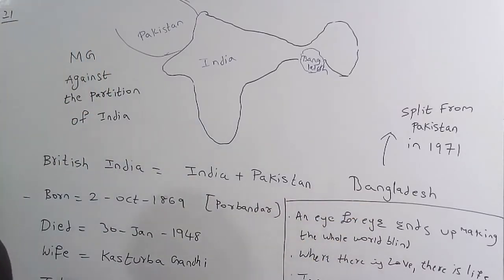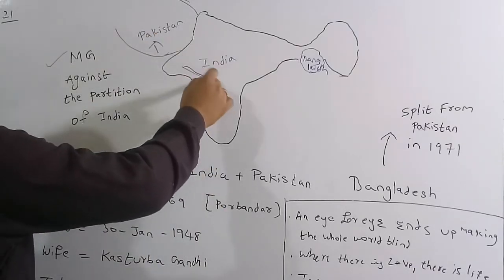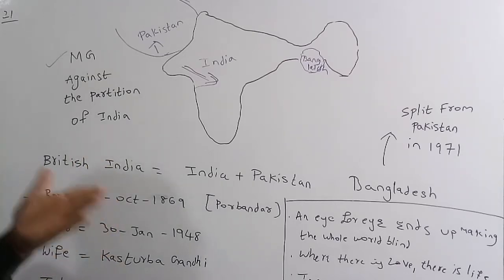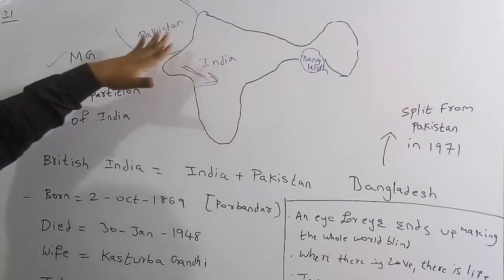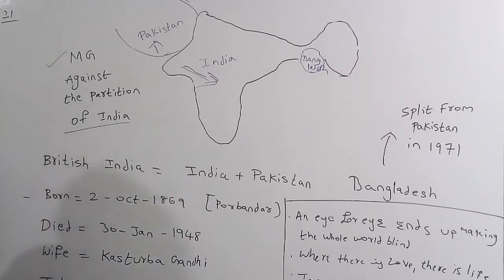Mahatma Gandhi didn't like the partition of India, because all the Muslims are in Pakistan and all the Hindus are in India. Based on religion, they divided the country into India and Pakistan. But Mahatma Gandhi didn't like the partition of India.